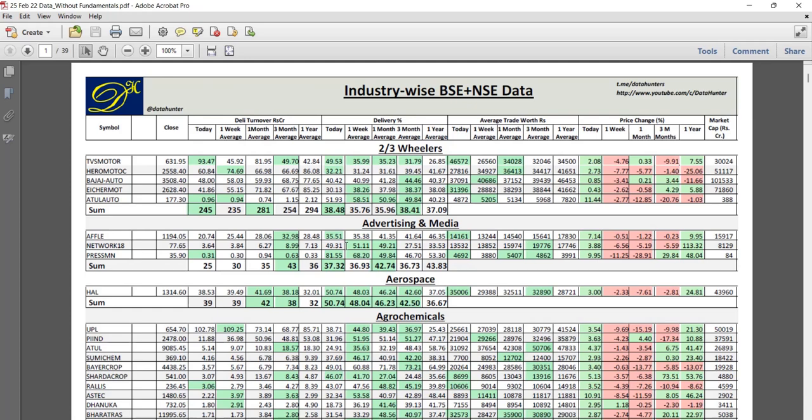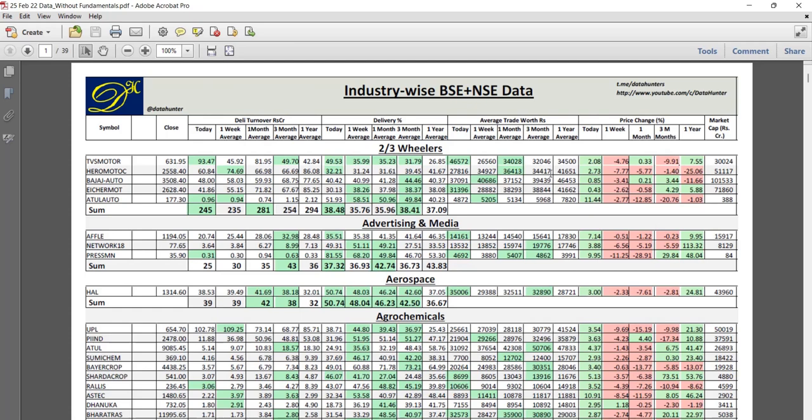Okay. This is the BSE plus NSE data, for shares which are traded in both exchanges on the same day. If any share is not traded in one of the exchanges, or is traded only in one exchange, it will never be calculated in this. Still, it comes to above 90% of the delivery and other data.